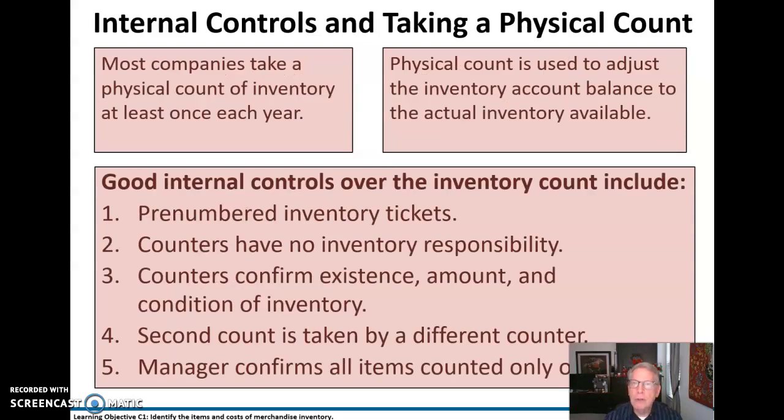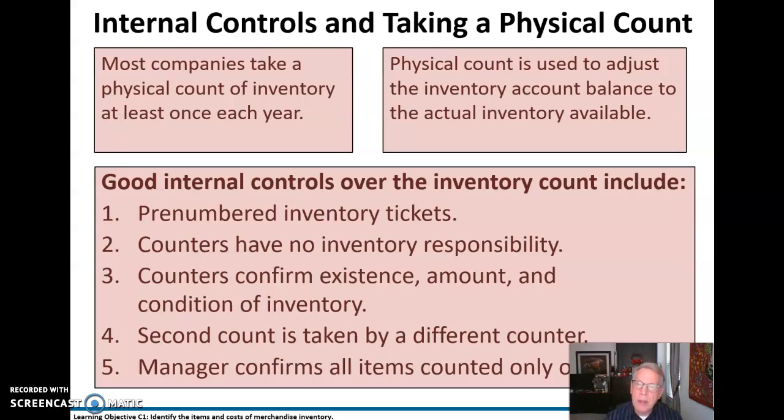The internal controls are important here when taking a physical count. Most companies take a physical count at the end of each year. And that physical count we then use to adjust the inventory account balance to its actual inventory available. So good internal controls include pre-numbered inventory tickets, counters that have no inventory responsibility.